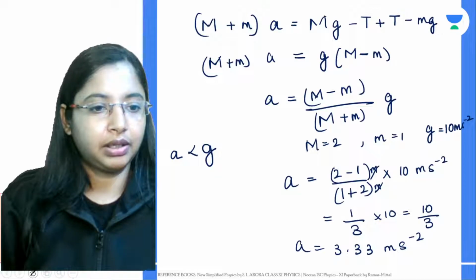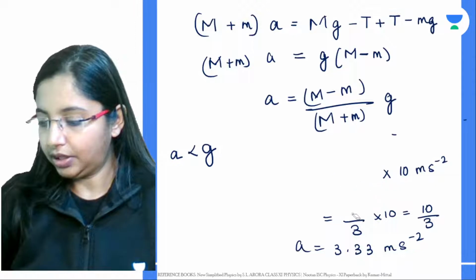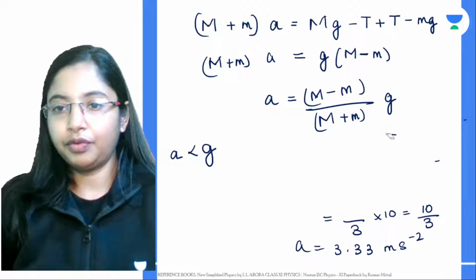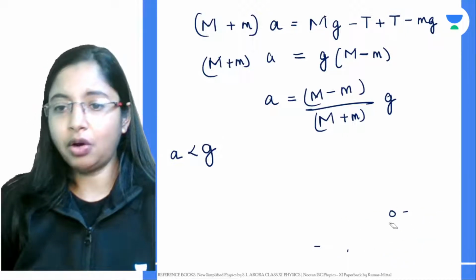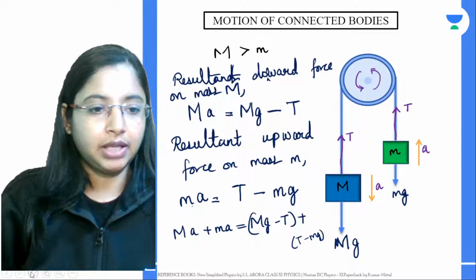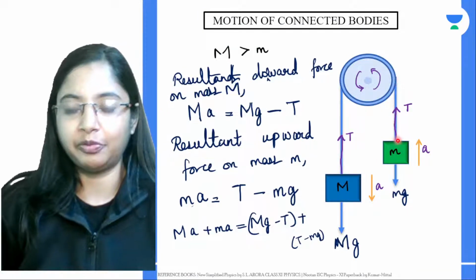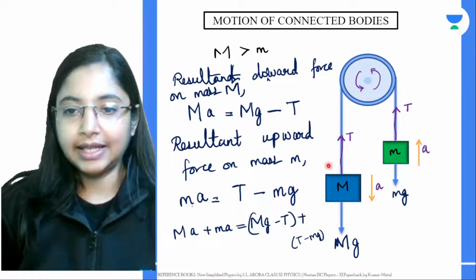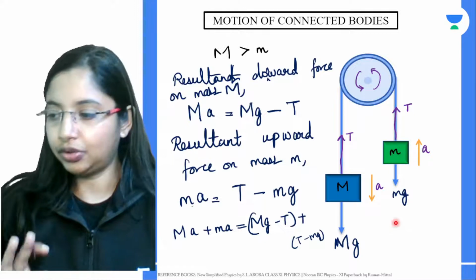Now from here, the acceleration a of these two objects, the two blocks, is always less than the acceleration due to gravity. That is how much these two are moving, this mass moving downwards, this mass moving upwards, the acceleration they have is always less than acceleration due to gravity.